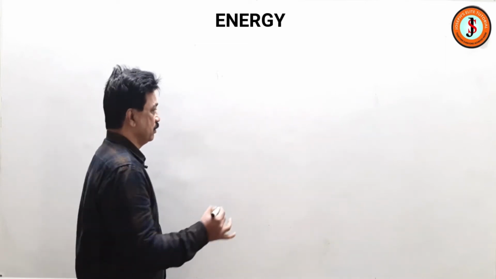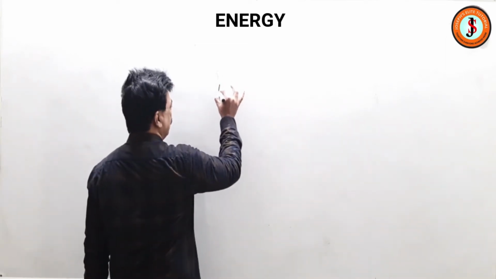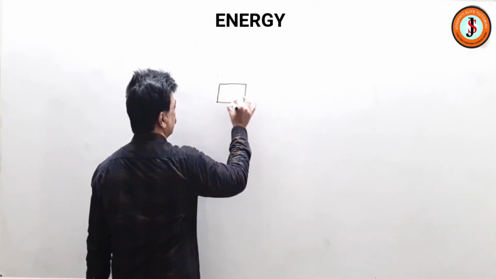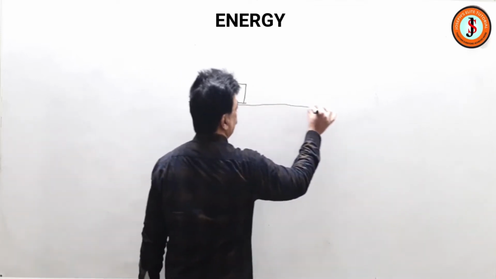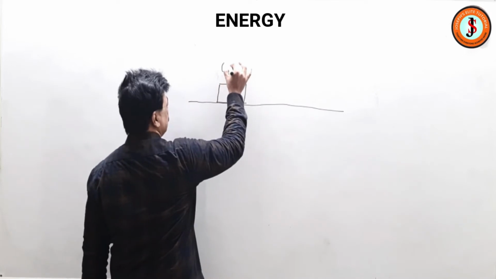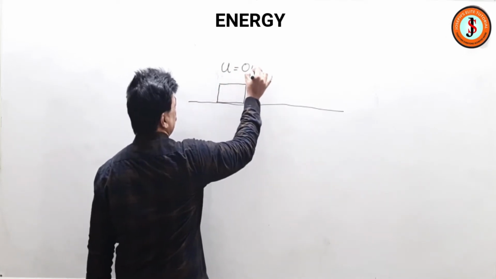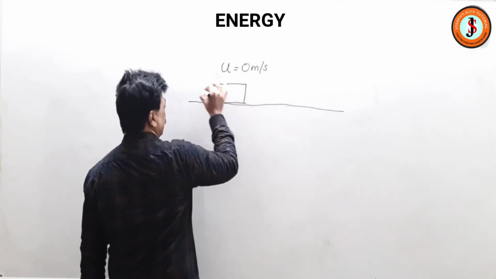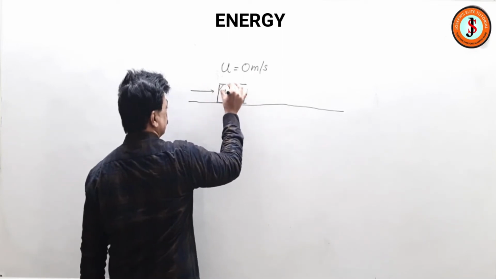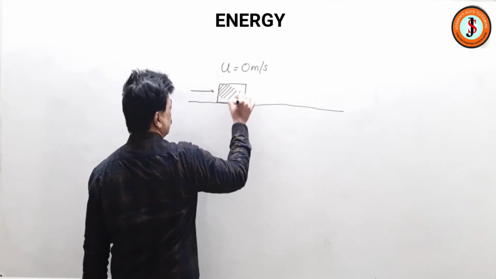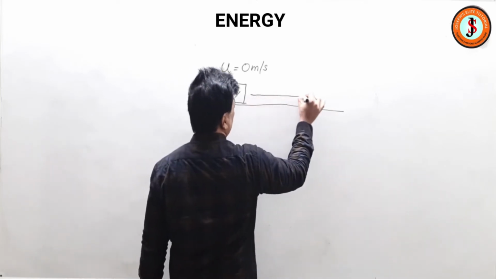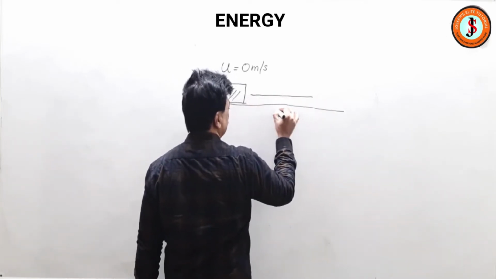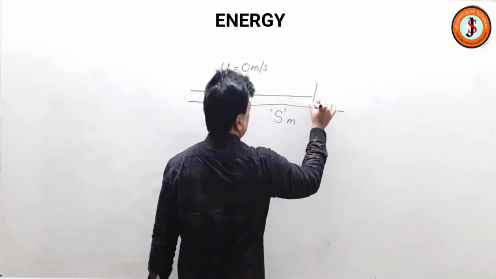Now let us see, we will go with standard 9 concept first. Suppose there is a body which is initially at rest, so its initial velocity is 0 meter per second, and a force hits it. And the body, after traveling s meters, is still moving.